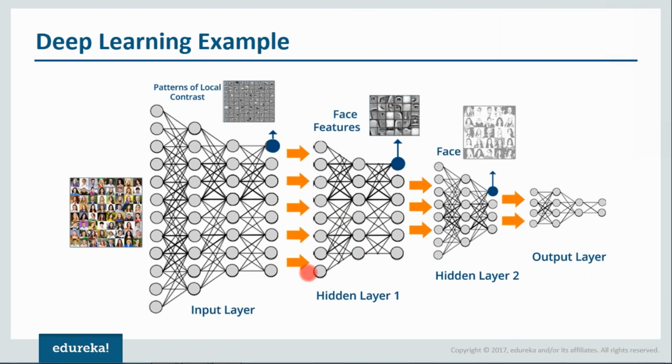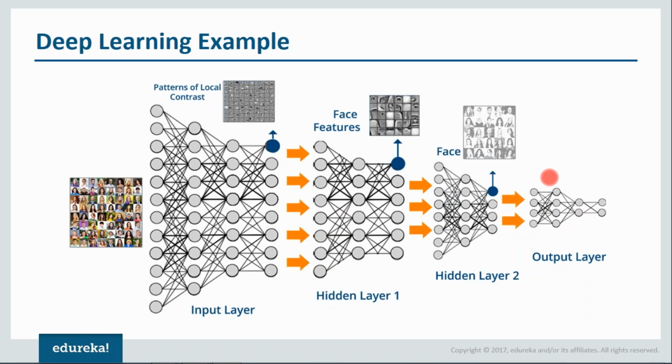So guys, this is one example of deep learning where we have images here. We provide this raw data to the first layer, the input layer. Then these input layers will determine the patterns of local contrast, or it will fixate those patterns of local contrast, which means that it will differentiate on the basis of colors and luminosity and all those things. And after that, in the following layer, it will determine the face features. It will fixate those face features, so it will form nose, eyes, ears, all those things. Then it will accumulate those correct features for the correct face, or you can say that it will fixate those features on the correct face template. So it'll actually determine the faces here, as you can see over here. And then it'll be sent to the output layer.